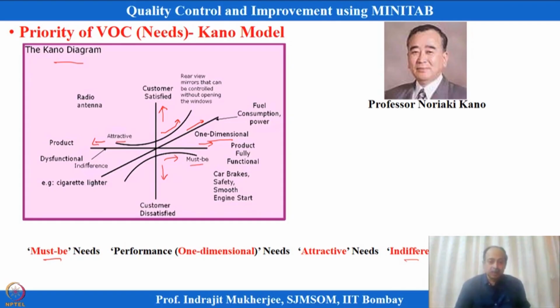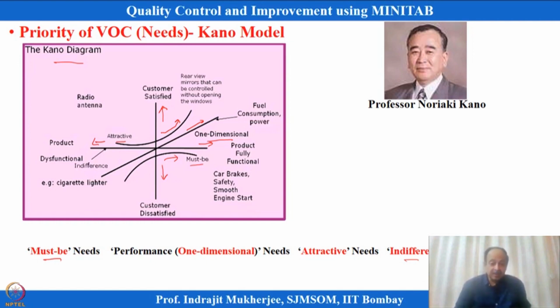So, I need to understand what those are, so that I do not include them in the design when I am trying to develop a more customer need oriented product. I will try to avoid those things. So, there are categories here. Kano says that all needs are not the same. They can be categorized as must-be, one-dimensional, attractive, indifferent and reversal categories.